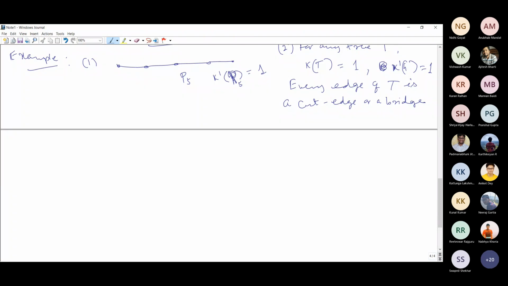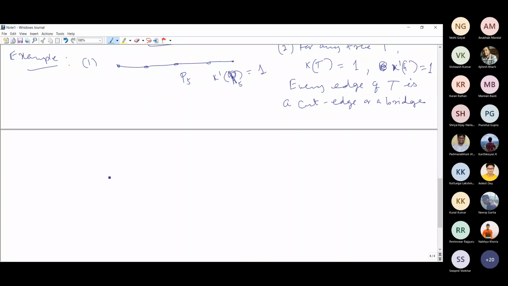Best possible way means that it should have maximum vertex connectivity and maximum edge connectivity.